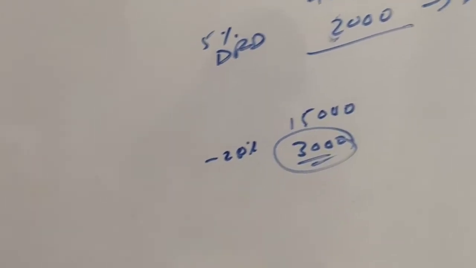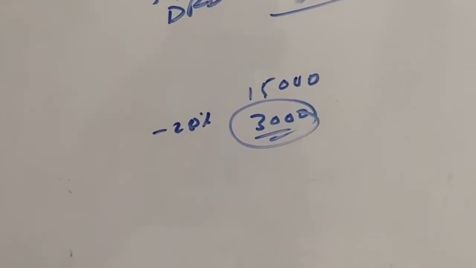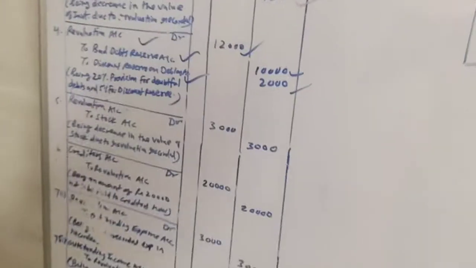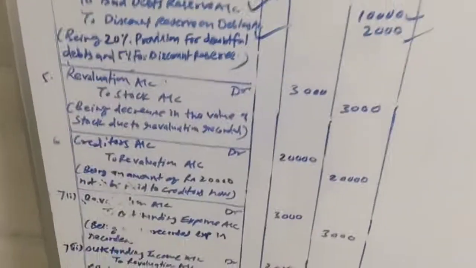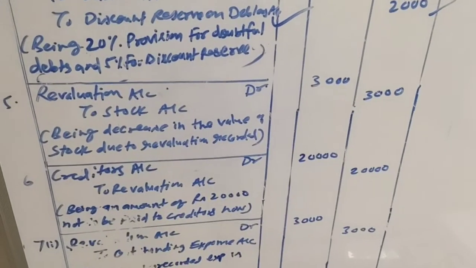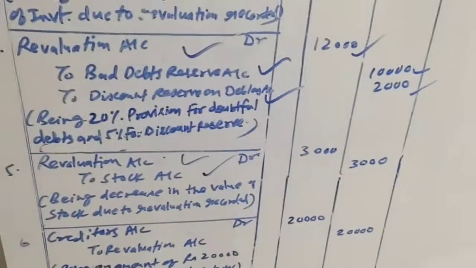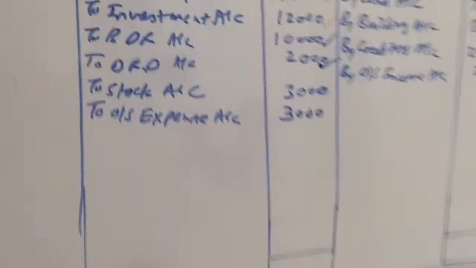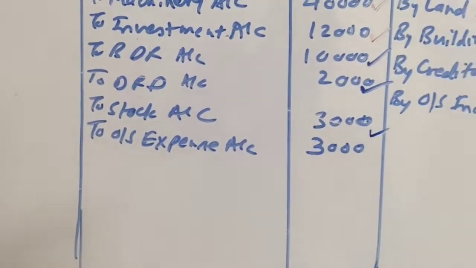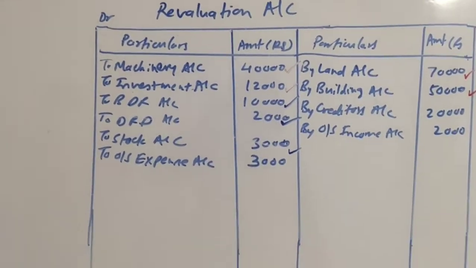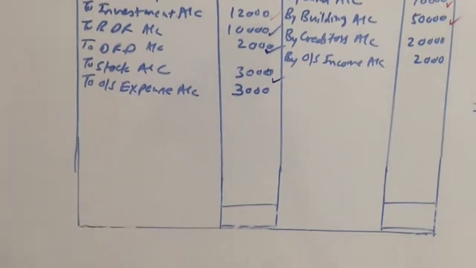So again, stock is an asset. Decrease in the value of an asset, revaluation account has to be debited. So here the entry is revaluation account debit to stock account 3,000, and the posting will be done at the debit side of revaluation account, to stock 3,000.